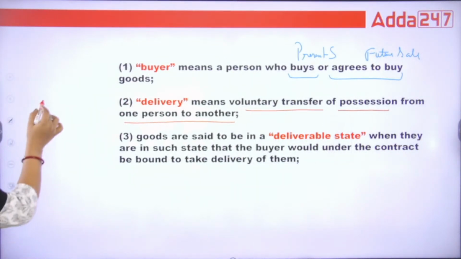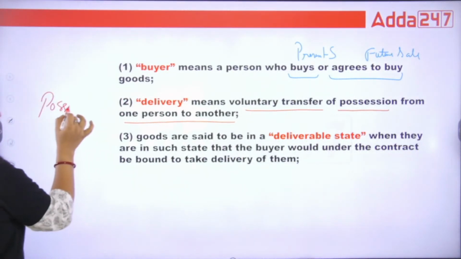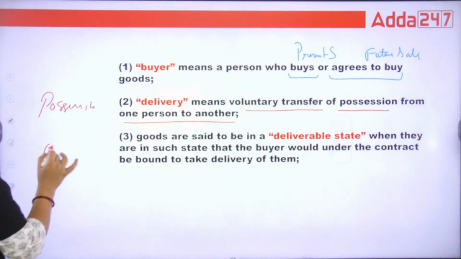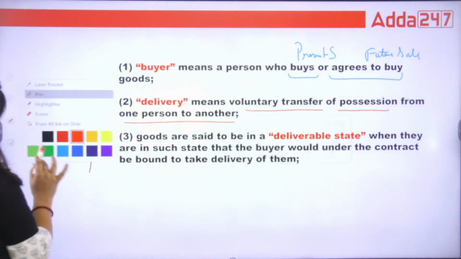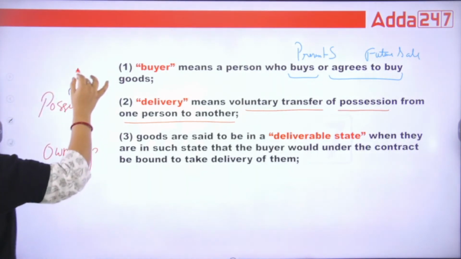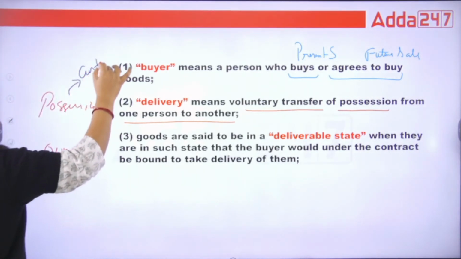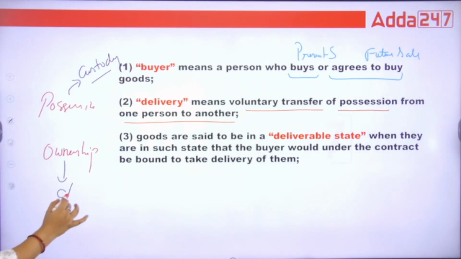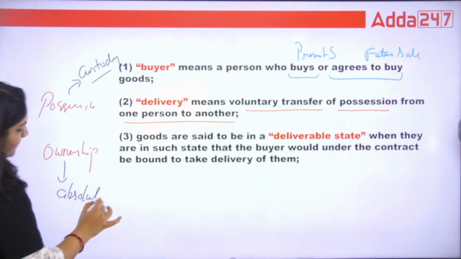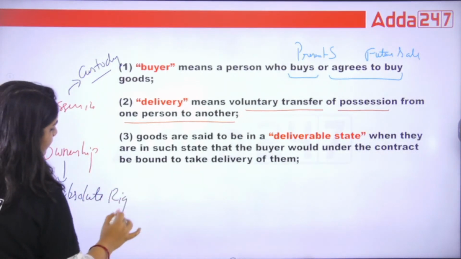What is delivery? Delivery means voluntary transfer of possession from one person to another. There is a difference between possession and ownership. What is possession, class? Possession is what you hold, and ownership means you have an absolute right.